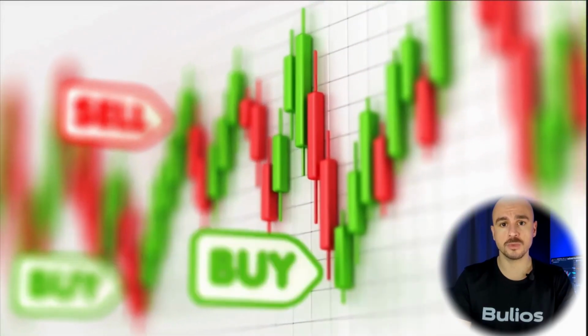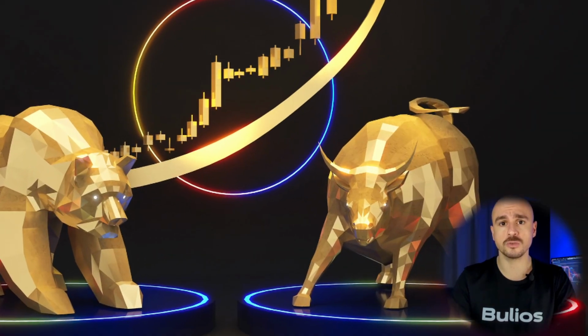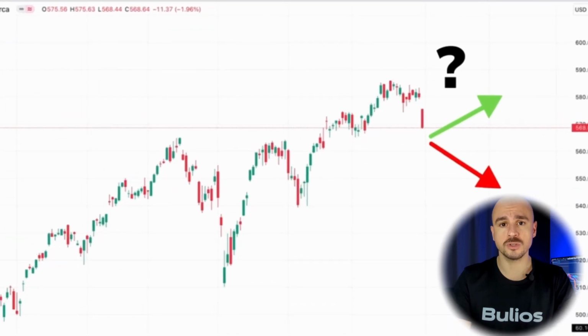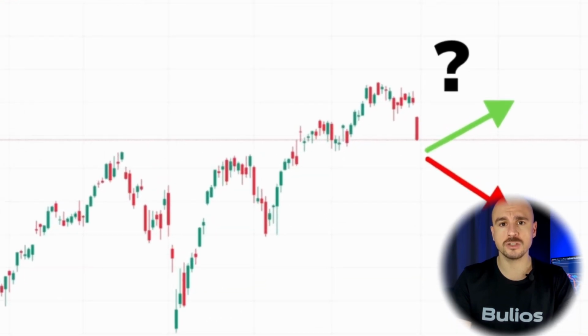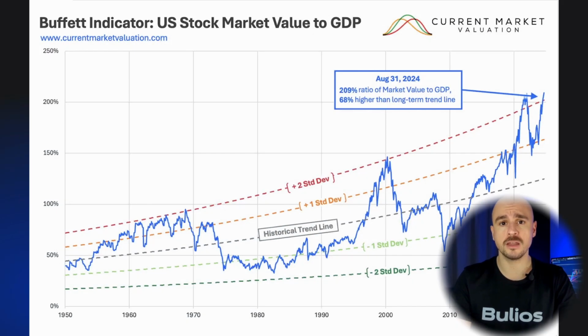market is undervalued or overvalued, or a company is undervalued or overvalued. Imagine if there was a perfect indicator that could show you in real time when stocks are overvalued or undervalued. And what if this tool could predict market movements with unprecedented accuracy? Introducing the Buffett Indicator, one of the most respected and widely used benchmarks in the investment world.